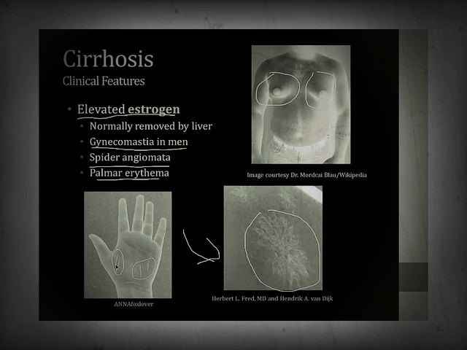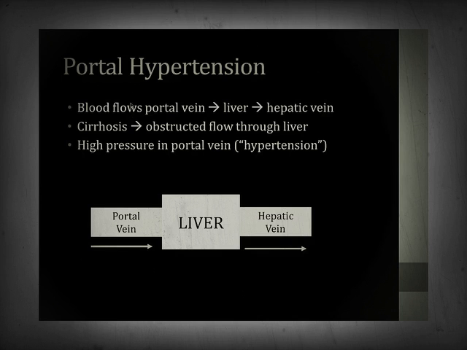If you just remember that basic fact, it's easy to remember these two features of cirrhosis of the liver, spider angiomata and palmar erythema. Another potential consequence of cirrhosis of the liver is portal hypertension. Recall that blood flows from the intestines through the portal vein and then through the liver and then into the hepatic vein, and from there it goes to the IVC in the right side of the heart.